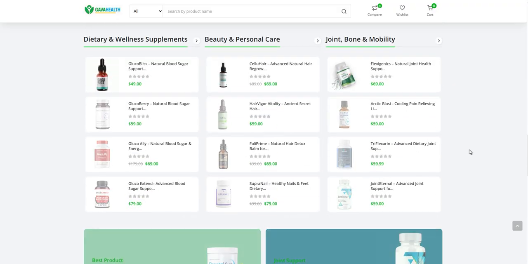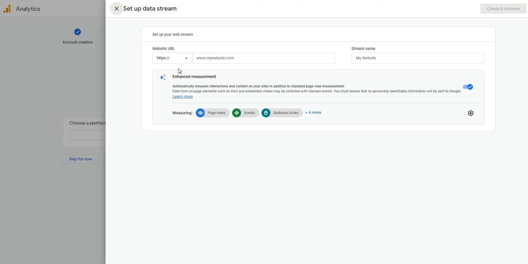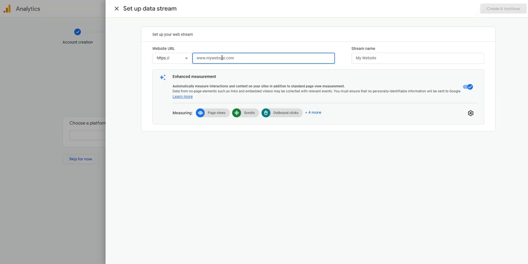I'm going to go back there and say web. Make sure it's on HTTPS. I'm just going to copy that from the URL, paste it there, and then remove the HTTPS, like that.